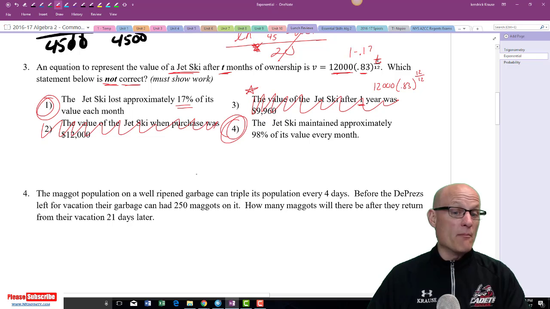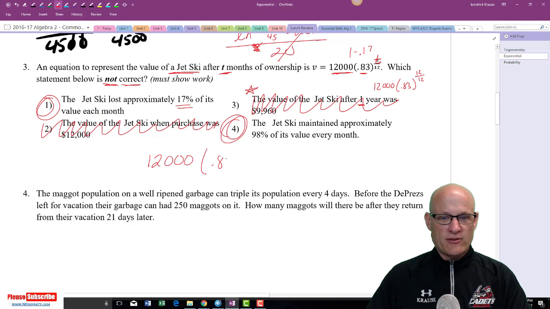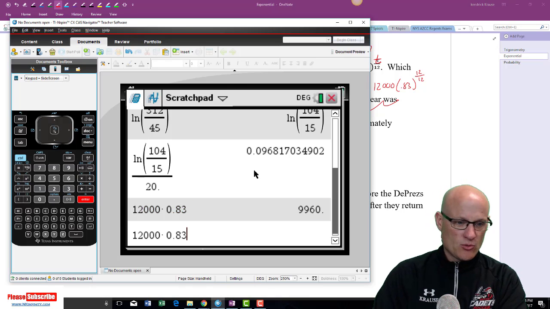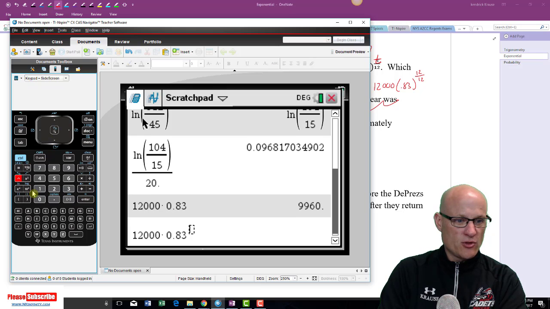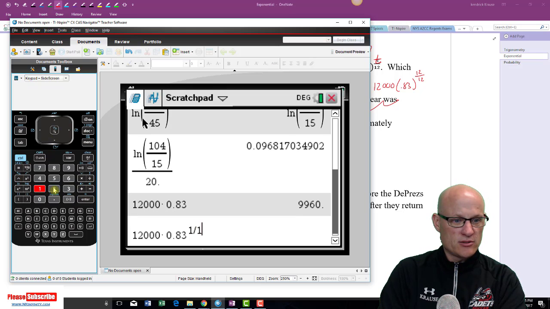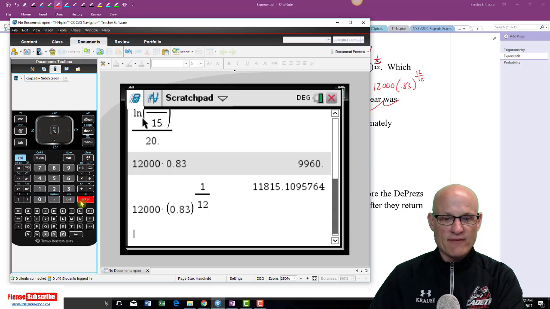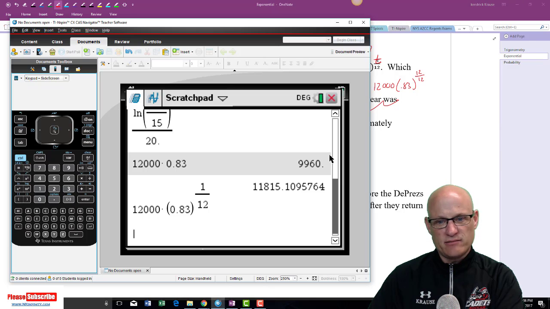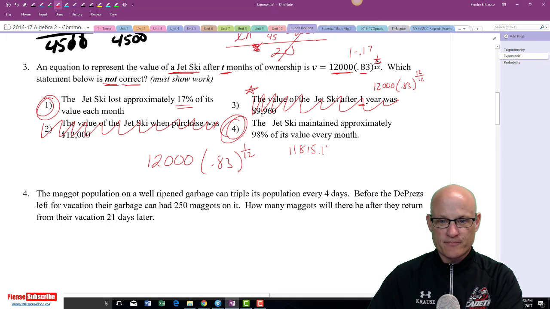Let's put in 1 month. Let's see what is the value of this thing after 1 month. So we're going to take 12,000 and 0.83 to the 1 over 12. That's 1 month. Okay, let's see what we got. I get $11,815.11.